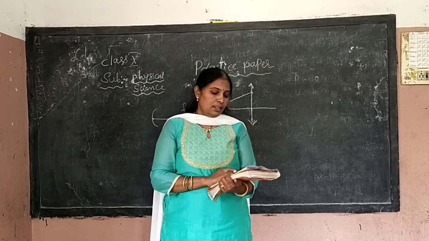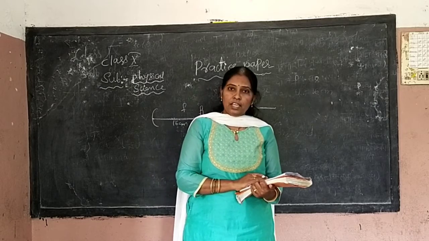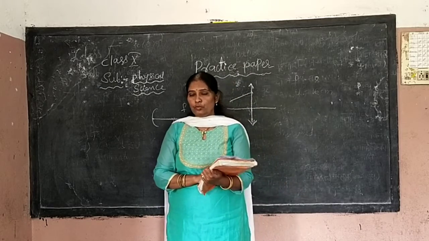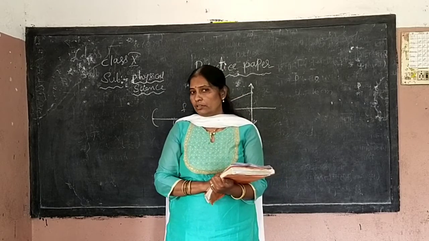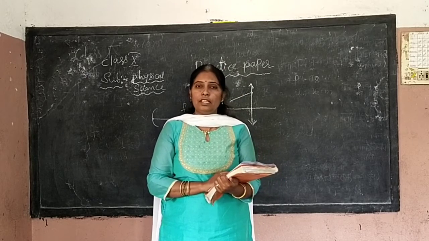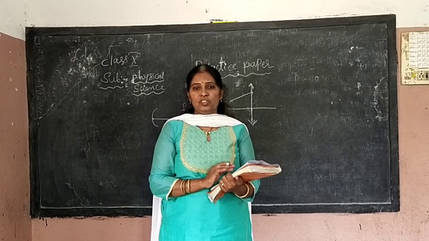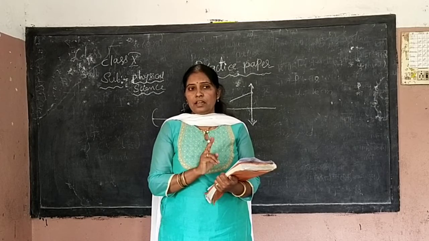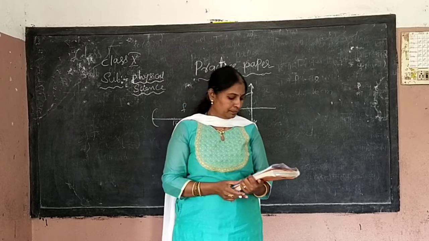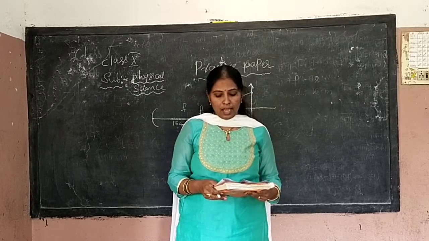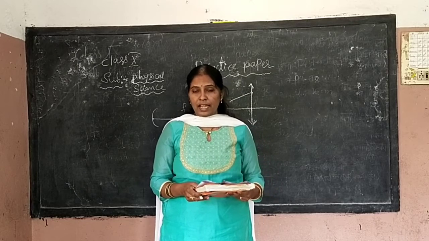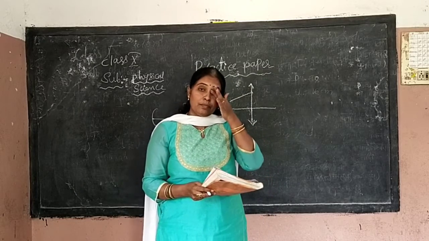Next, section 2. Here you need to attempt only 2, but in practice papers, you have to write all the questions, don't leave the choice also. You have to solve the complete paper. In each section I am repeating that: solve the complete paper. Reading the 7th question: draw the diagram showing the eye defect myopia and its correction. What is myopia?